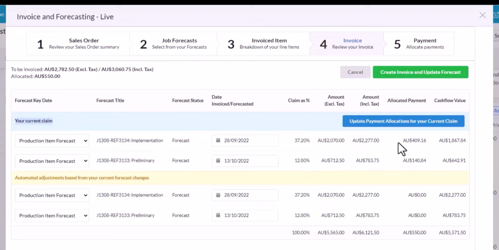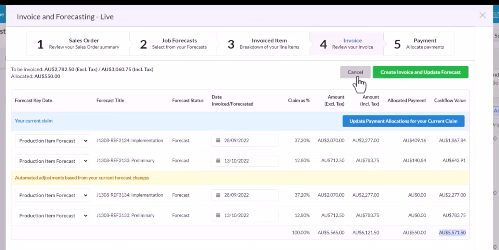Now up here you can see it apportioned my allocated payment and therefore it's showing me the cash flow value of my current claim and the cash flow value of my future forecasts. My cash flow value is the sales order, including tax, less the $550 allocated from my deposit payment. So my cash flow value is $557,150.